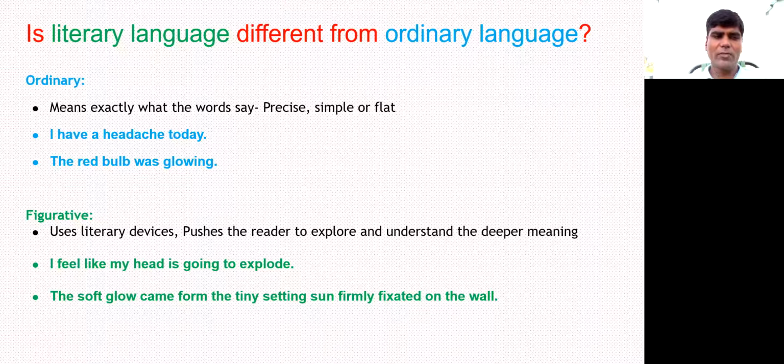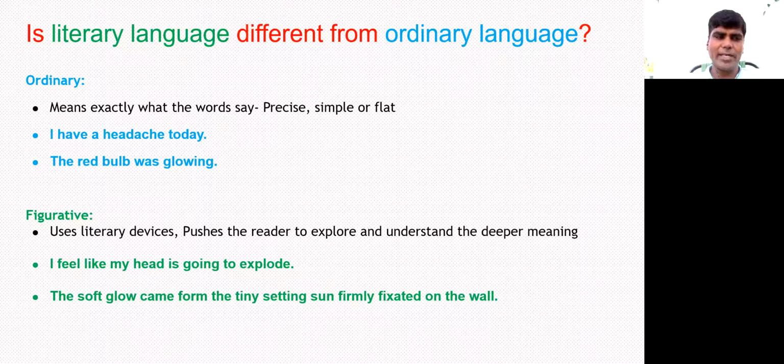If you want to translate these into literary or figurative language, see how we can use literary devices and how it pushes the reader to explore and understand the deeper meaning. Using exaggeration, I can say: I feel like my head is going to explode.